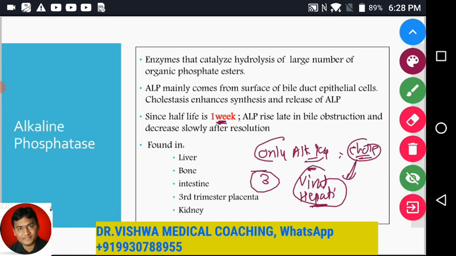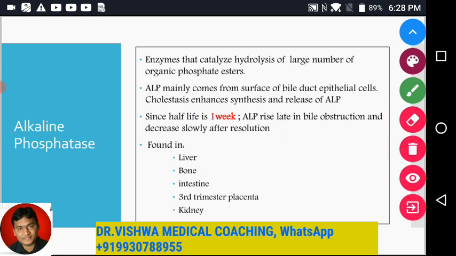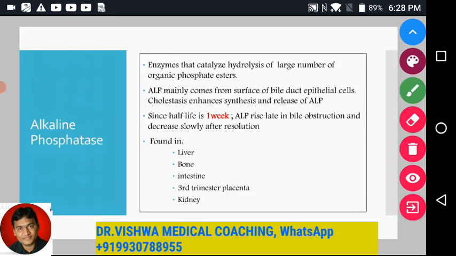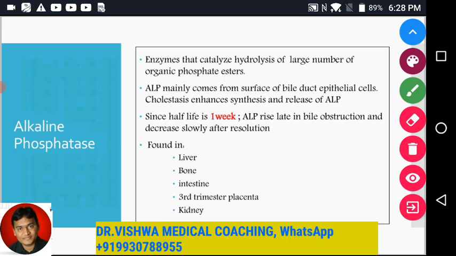So if only alkaline phosphatase is elevated, it is not a viral hepatitis, because it's only cholestasis, not inflammation or viral hepatitis that is the causative problem in this. So if only alkaline phosphatase is elevated, it is a pure cholestasis without viral hepatitis. If it is elevated along with the SGPT, SGOT or AST and ALT, then it can be viral hepatitis.